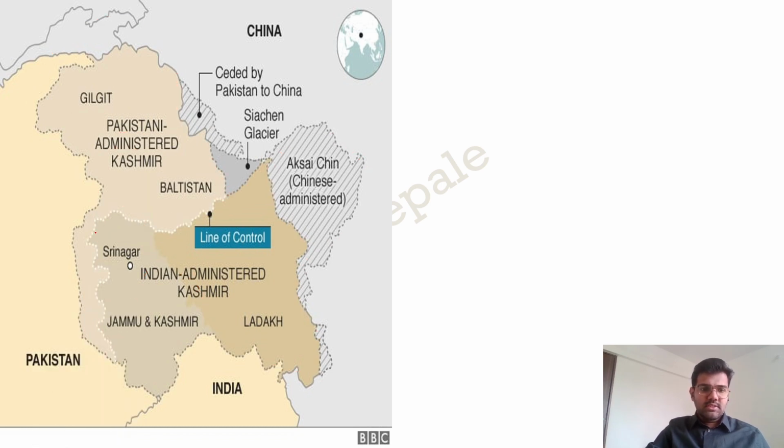This is the Gilgit-Baltistan region. This is POK, Pakistan Occupied Kashmir. This is the Union Territory of Jammu and Kashmir. This is the Union Territory of Ladakh. And we have the line of control over here, LOC. With respect to China, it is called the LAC, line of actual control. With Pakistan, we have the LOC, line of control.